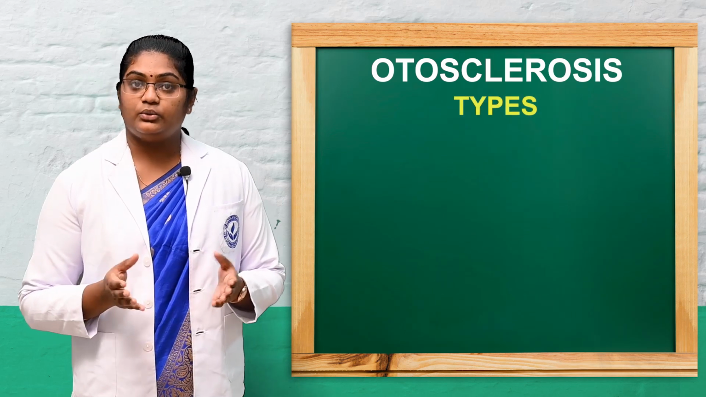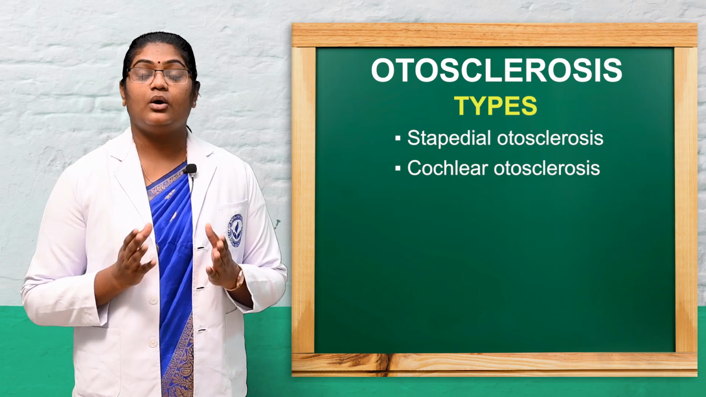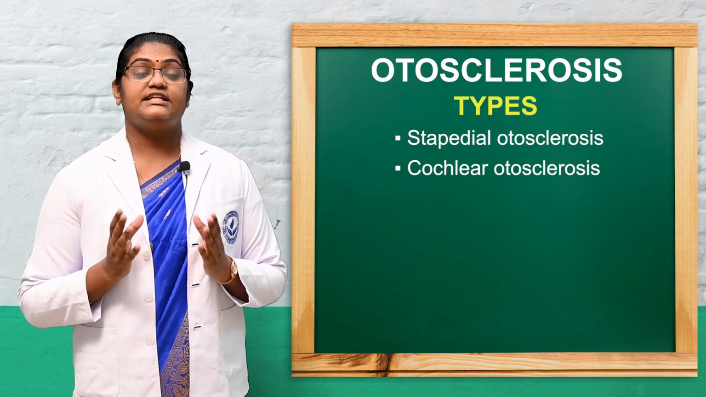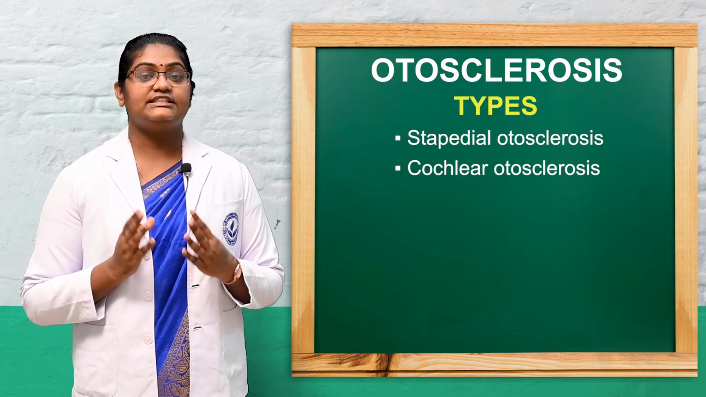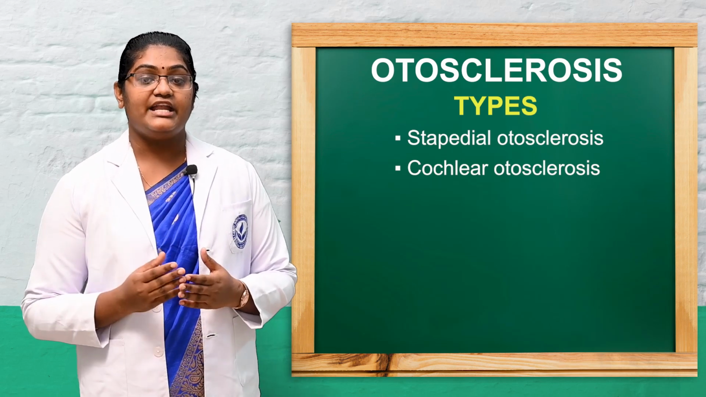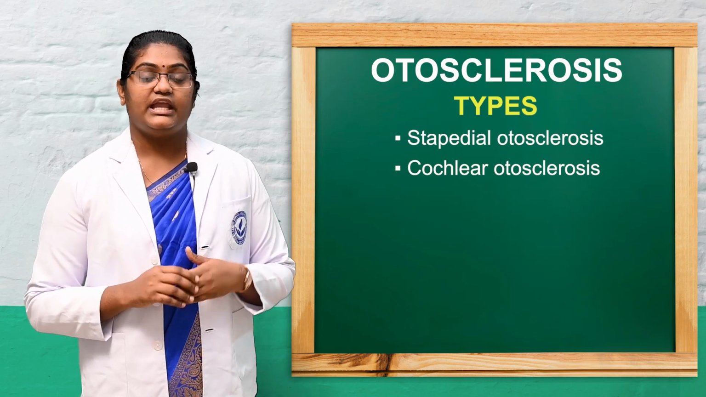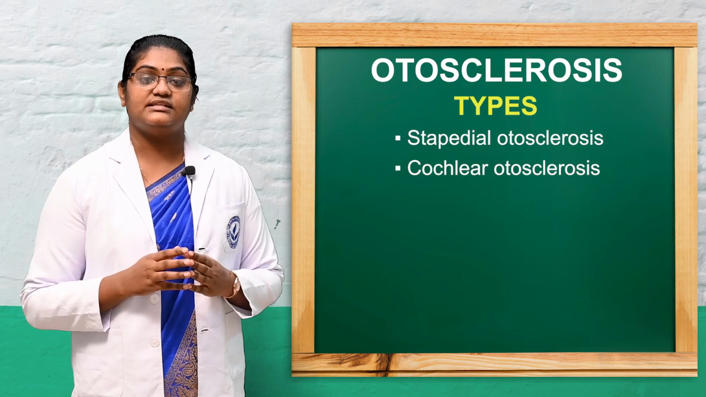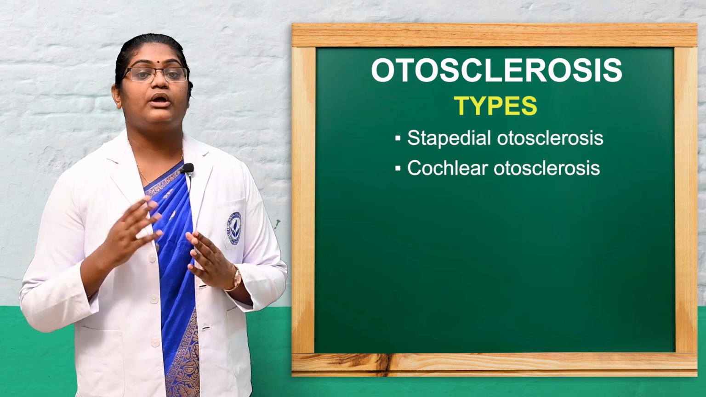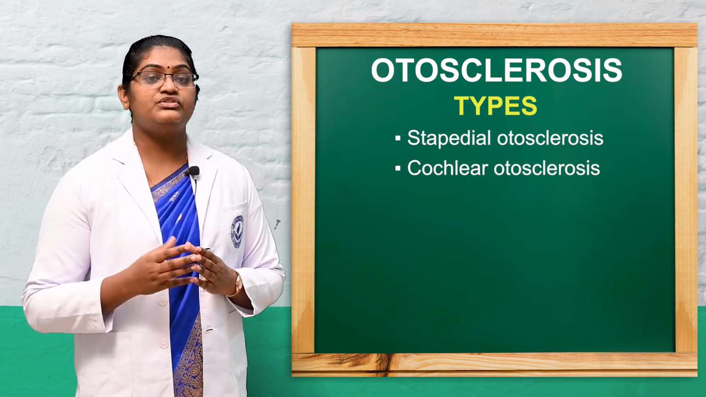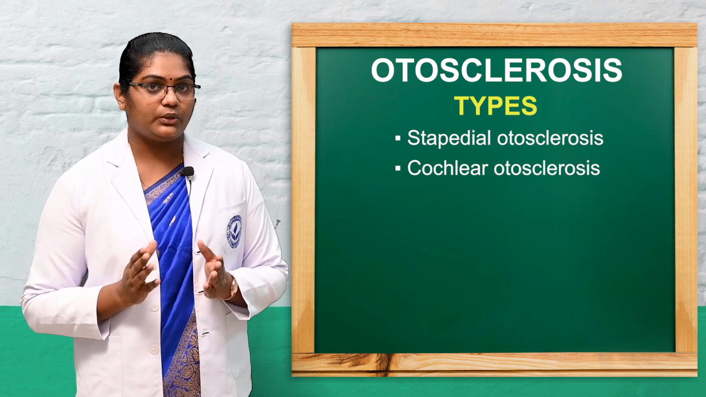Mainly there are two types. The first one is stapedial otosclerosis and the second one is cochlear otosclerosis. Stapedial otosclerosis is the common condition, and lesions start in the fissula ante fenestram. In cochlear otosclerosis, there is hearing loss due to the liberation of toxic material, which causes sensorineural hearing loss. So these are the types of otosclerosis.